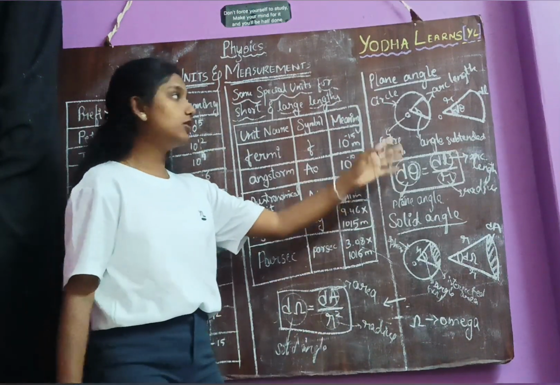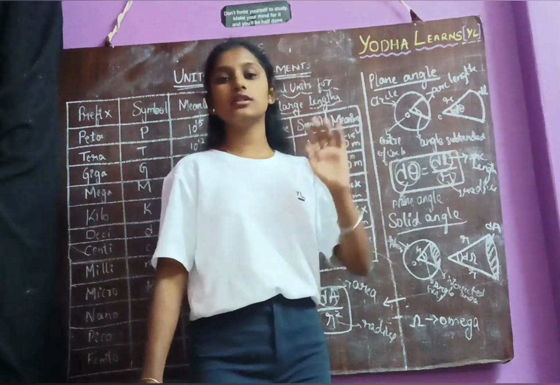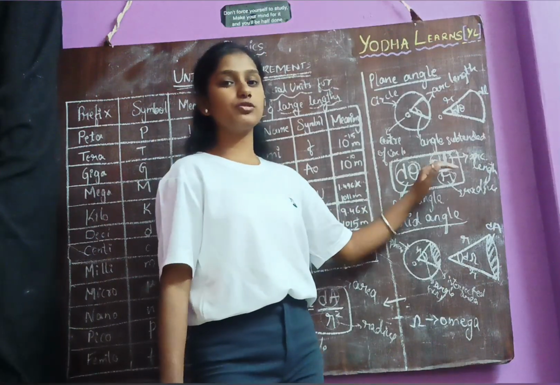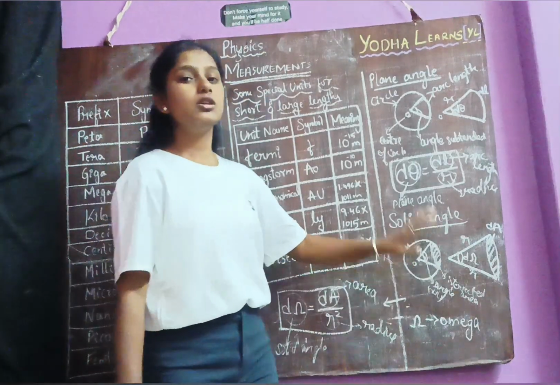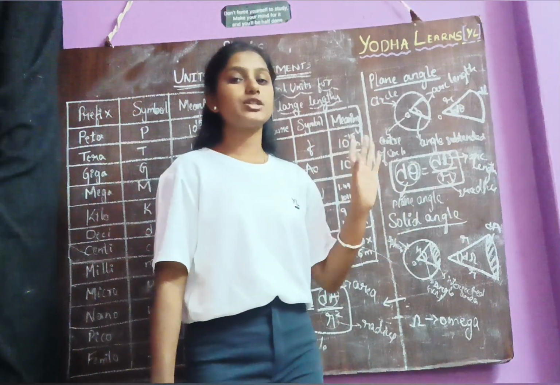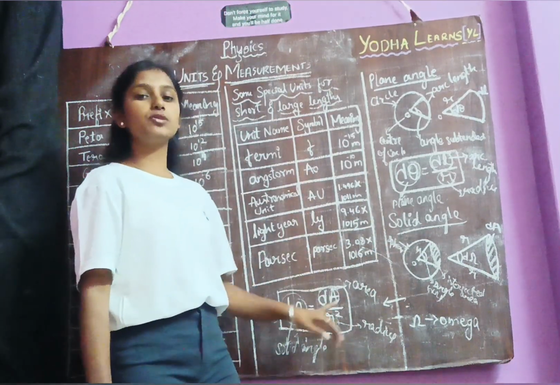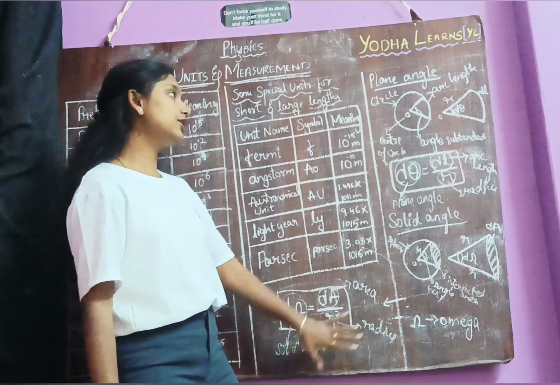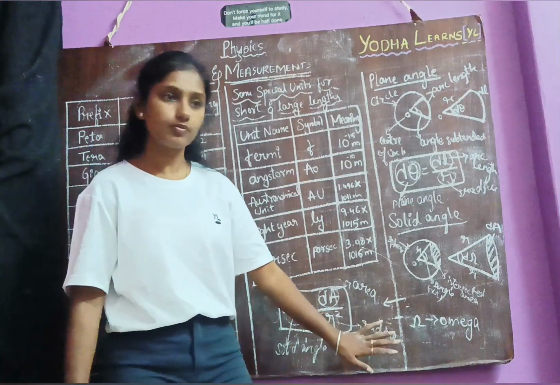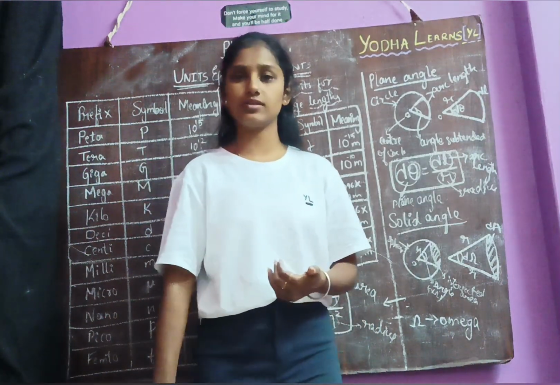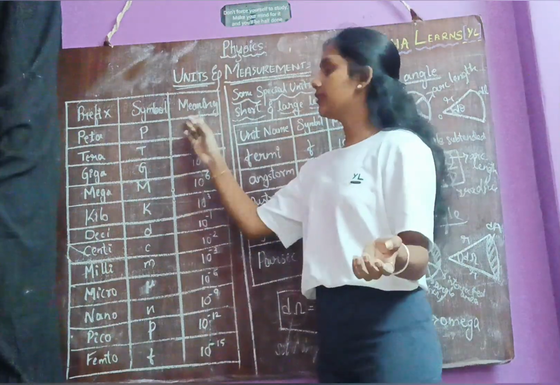Once we revise the formula. So what is the formula of plane angle? It is nothing but plane angle is equal to arc length divided by radius, that is d theta is equal to dl divided by r. And coming to solid angle, the formula of solid angle is equal to what? Intersected area divided by radius square, that is d omega is equal to dA divided by r square. So here we complete plane angle and solid angle, that is the supplementary quantity of SI system. I have already told you the advantage of SI systems also. So here we complete the SI system. Now as I told, let's go for the prefixes.